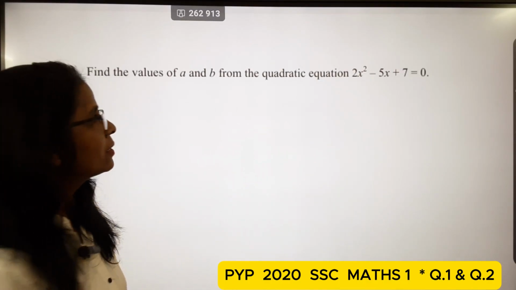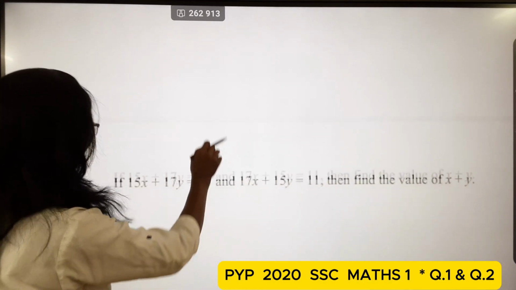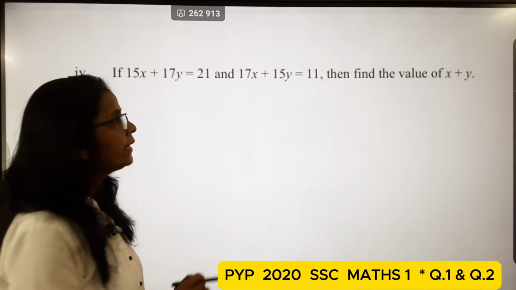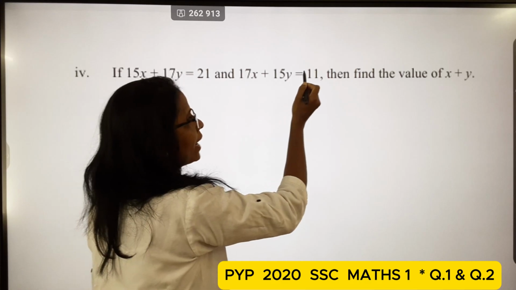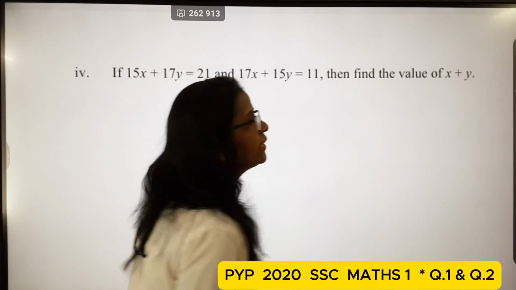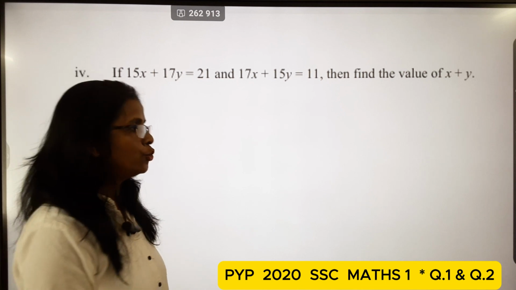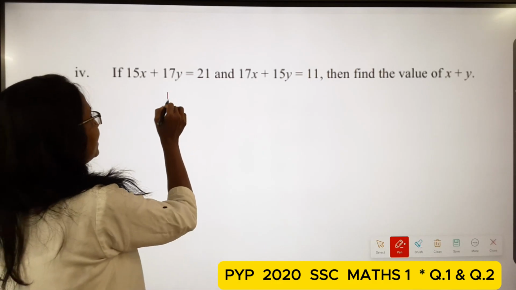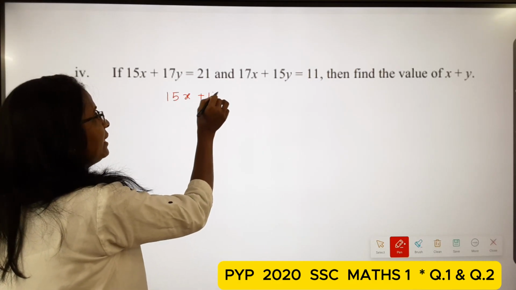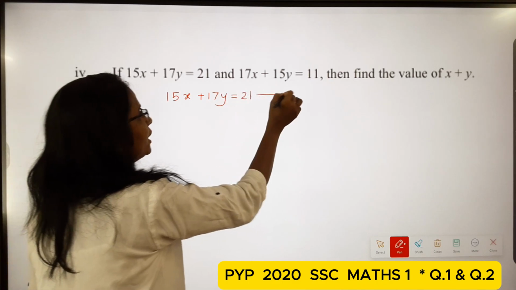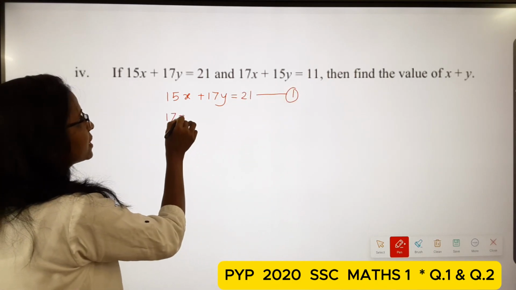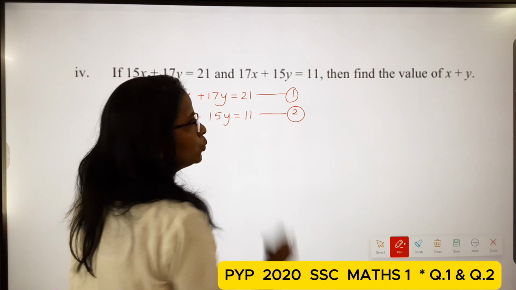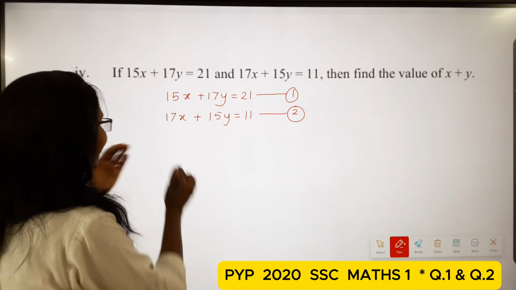Then next one, students, next example. If 15x plus 17y is equal to 21 and 17x plus 15y is equal to 11, then find the value of x plus y. First we write the given equations: 15x plus 17y is equal to 21, call it 1, and 17x plus 15y is equal to 11, call it 2. Now add these equations.